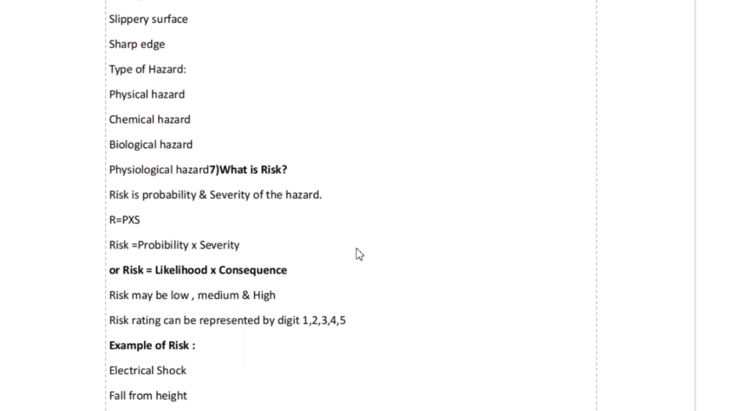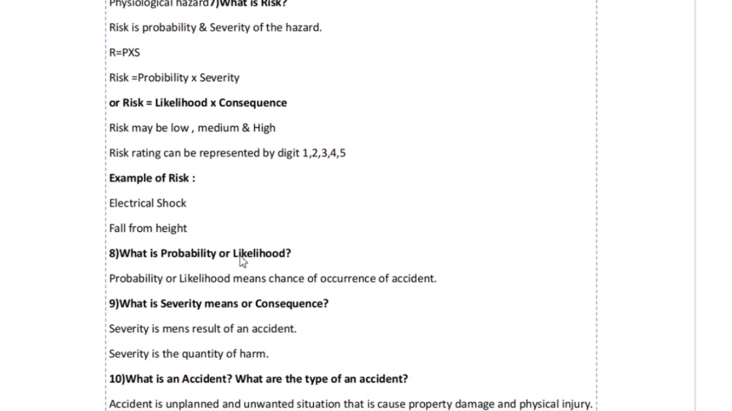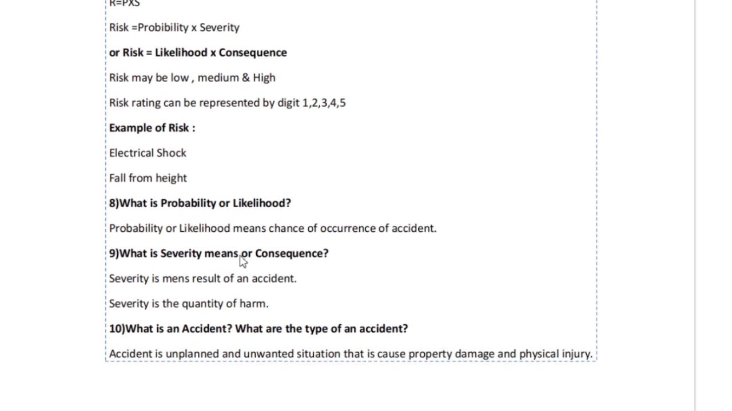What is risk? Risk is the probability and severity of the hazard. Risk equals probability multiplied by severity. Risk is also equal to likelihood and consequence. Risk may be low, medium, high. Risk rating can be represented by digits 1, 2, 3, 4, 5. Examples of risk: electrical shock, fall from height.